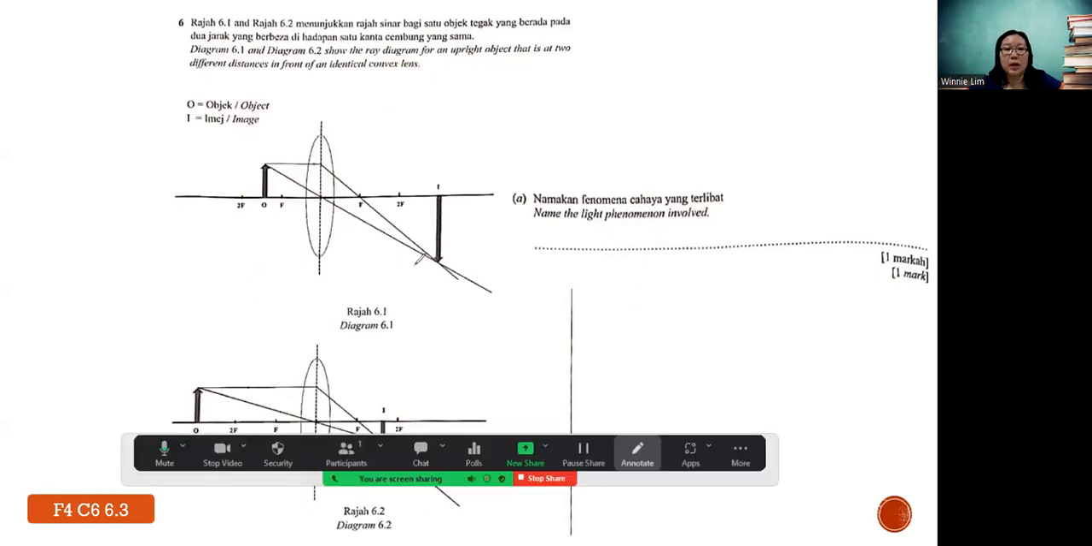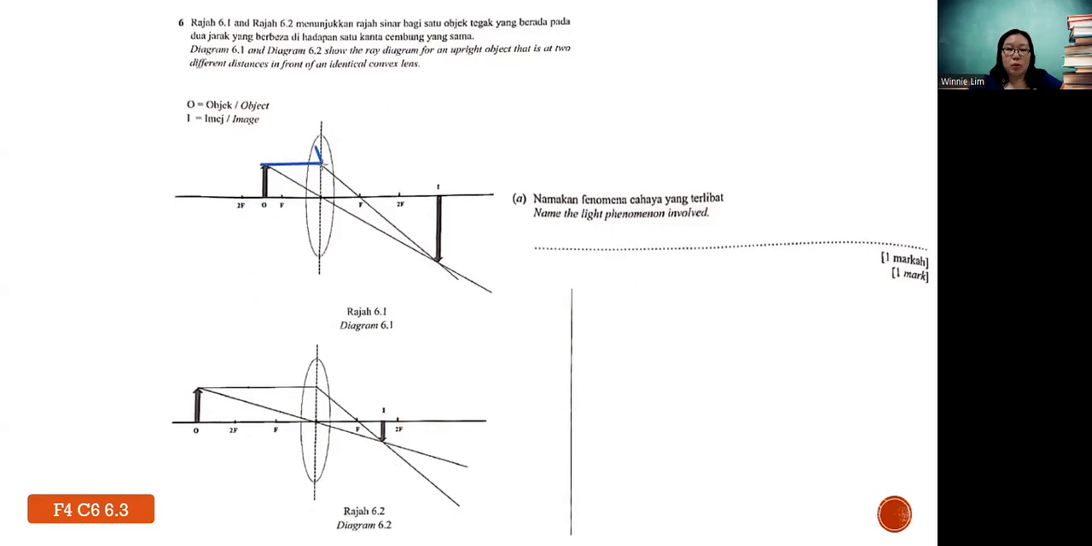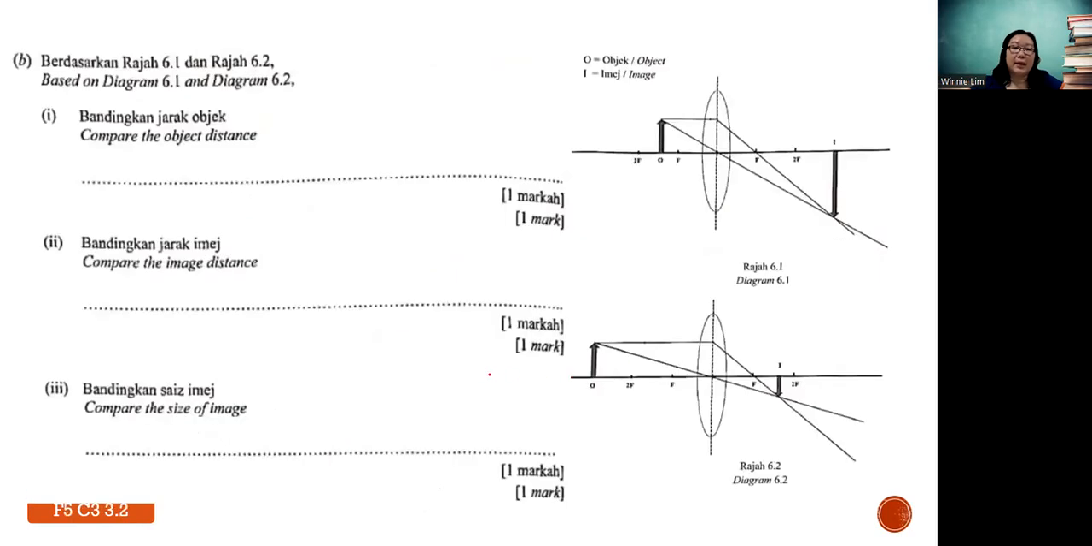If you notice, after the ray touches the lens, does the ray bounce, or do they pass through and bend? They bend, right? So of course this concept is what we call refraction of light. Then next, compare the object distance, part 1. Part 2, compare the image distance, and compare the size of the image. To compare object distance, you need to know where the object distance is. Object distance is from the center of the lens to the object. This is called object distance, and it has the symbol U.